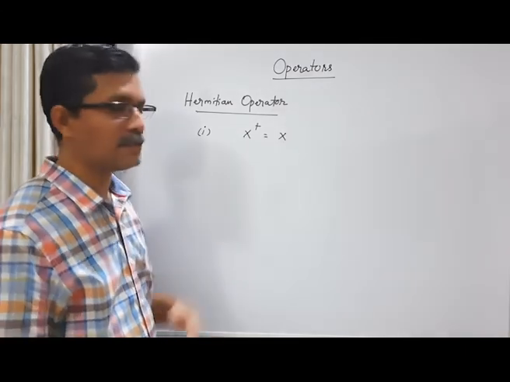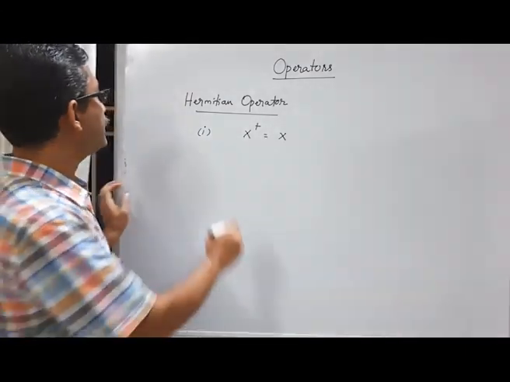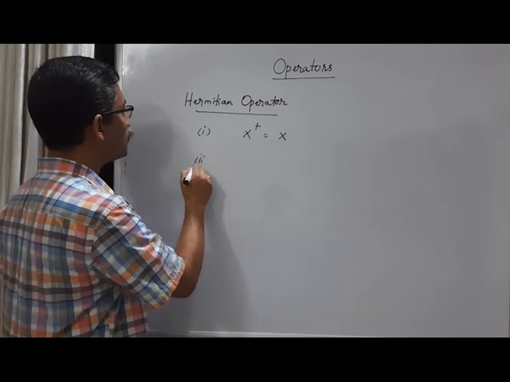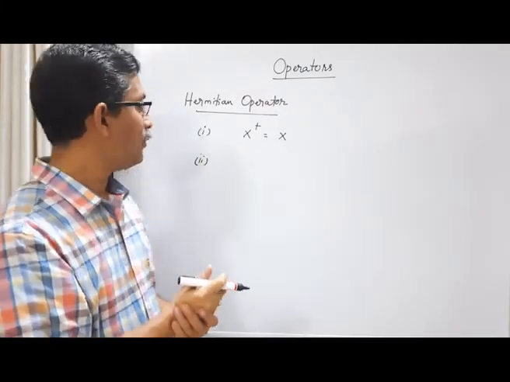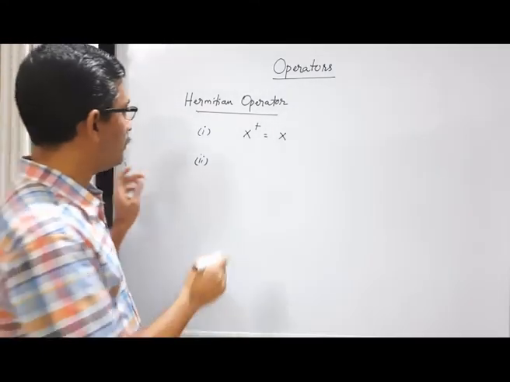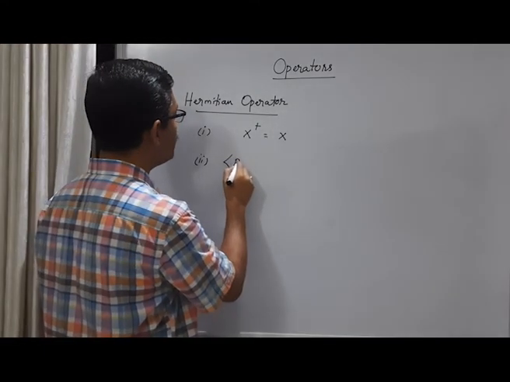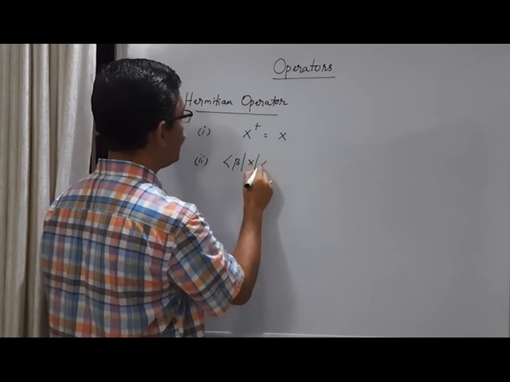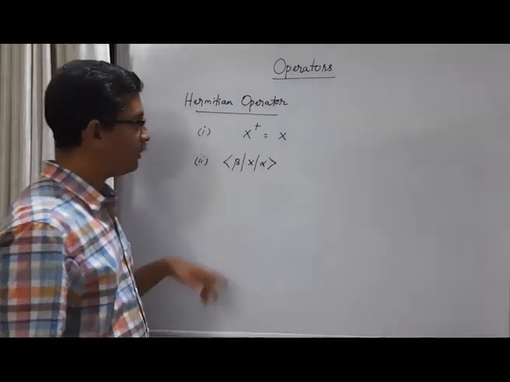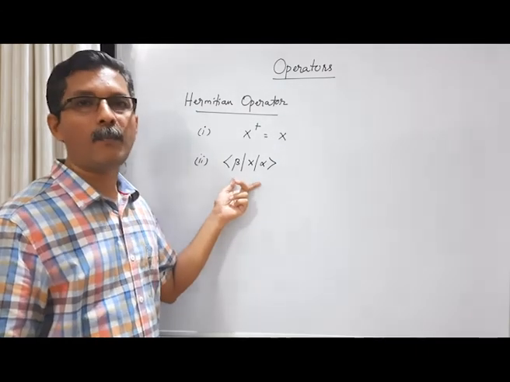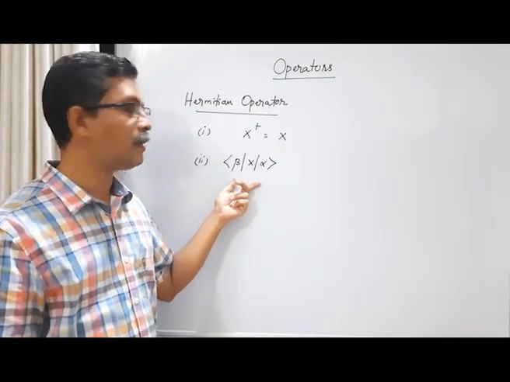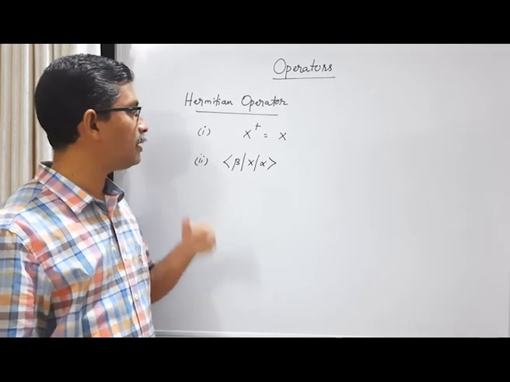That is one definition. A second definition is in terms of the action of this Hermitian operator on vectors. Consider this particular inner product, beta X alpha. We have considered it a little earlier. We know that this is a complex scalar or a complex number, because it's an inner product.